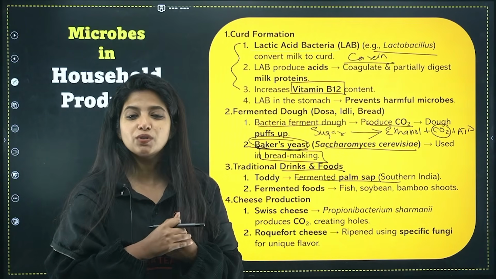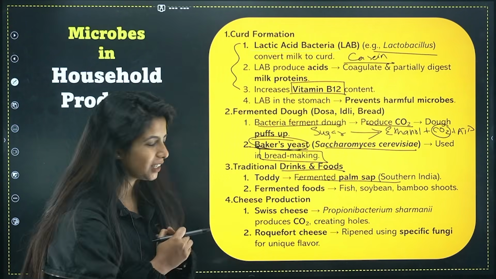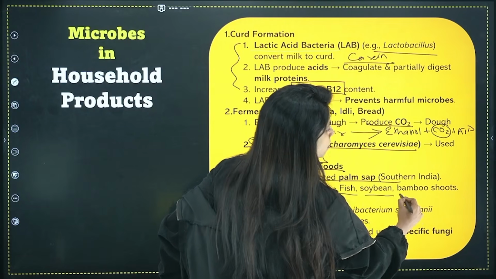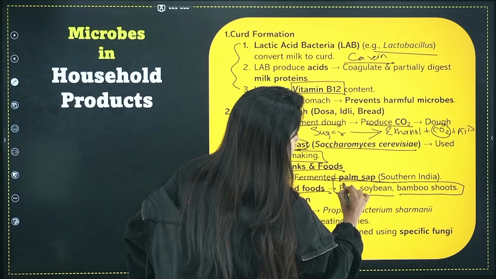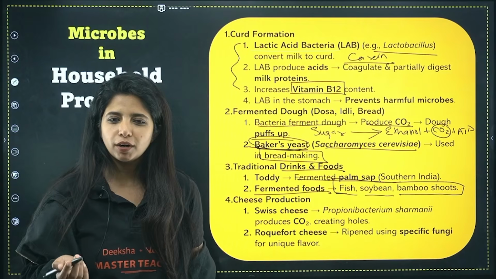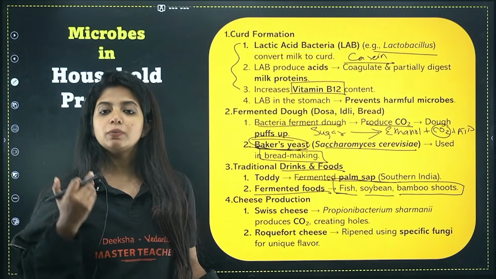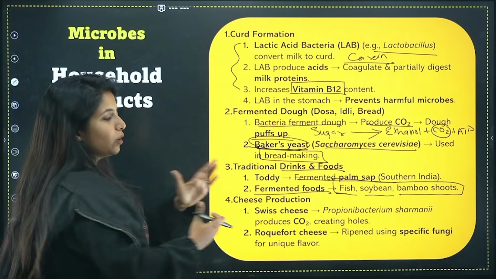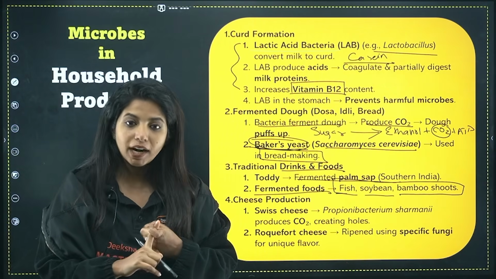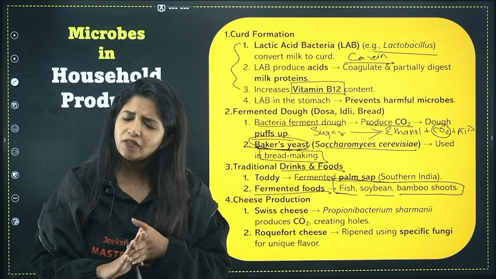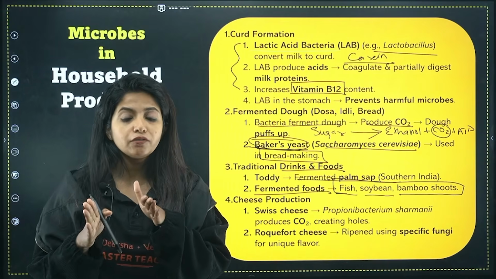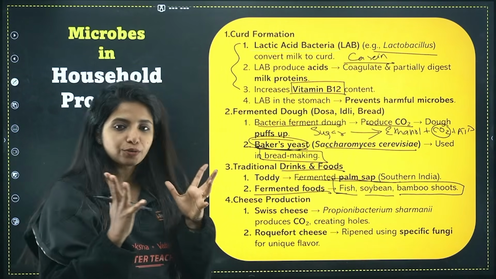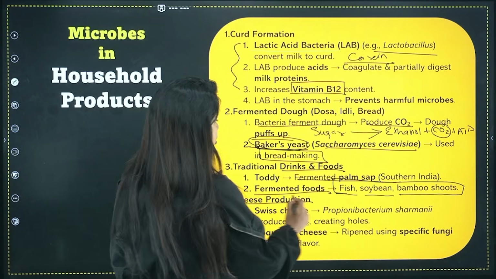Otherwise, without organisms, do you think fermentation can happen? No, it cannot. Similarly, there are other fermented foods also. For example, fish, soybean, bamboo shoots. Please remember this. This is something that we usually forget because we think it's not important. So there are fermented foods also which people eat, and for this fermentation you need organisms, which is why it is under this particular column. So toddy is there, which you get from fermentation of palm sap. Apart from that, you have fermented food that you obtain from fish, soybean, and also bamboo shoots. Now the last one is cheese production.